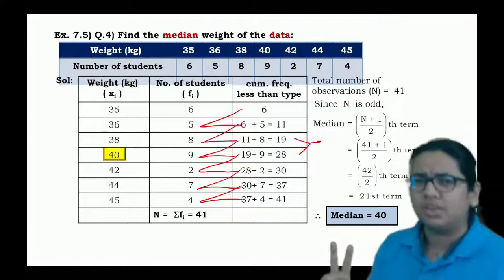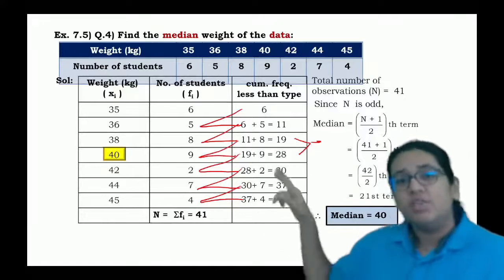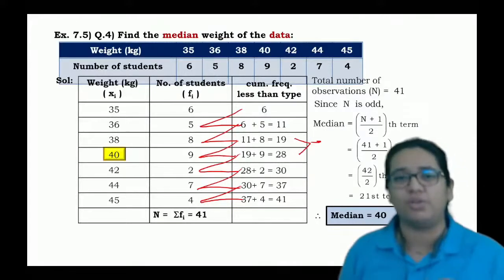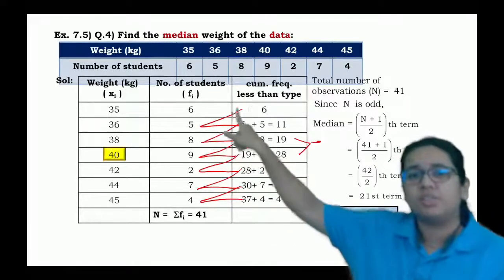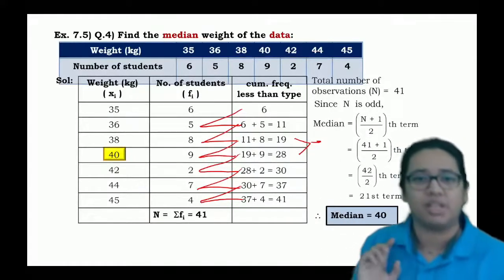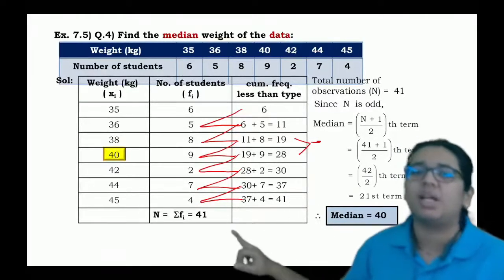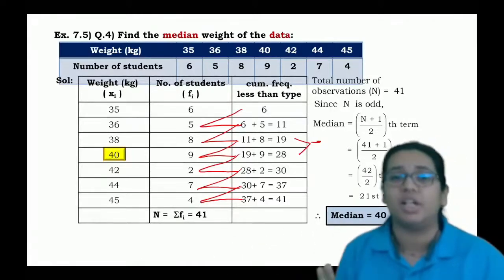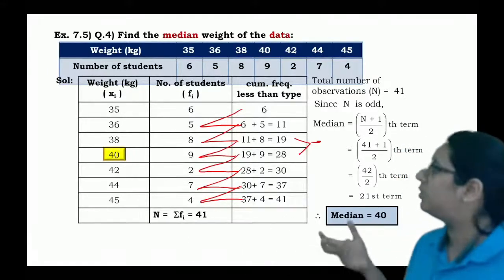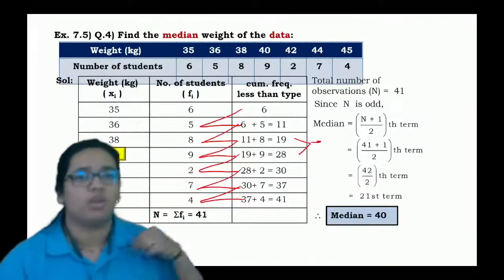Always remember only two things. Whenever we have to find a median for grouped frequency, we have to consider the third column as LCF, which is nothing but less than cumulative frequency. For that, your first frequency will be as it is, and after that, you just have to go with that zigzag method. That's it. If you are getting that the last value is the same as summation fi, then you are on the correct track. After that, just check what is the value of n. If n is odd, then we know that the median is nothing but the value of the (n plus 1) upon 2th term, which is nothing but the value of the 21st term.